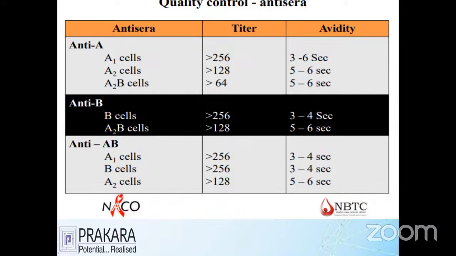Same also for anti-B, we are checking with the B cell, A2B cells. Anti-AB, we test with the A1 cell, AB cell, A2 cell. With the help of all these antigens, we check with the anti-sera to know whether it is reacting or not. It's all going to be called what? Before investigating, you have to check anti-sera quality control. If you are doing any investigation, it should be documented. In the same way, if you are doing any anti-sera quality control, you should document it first.